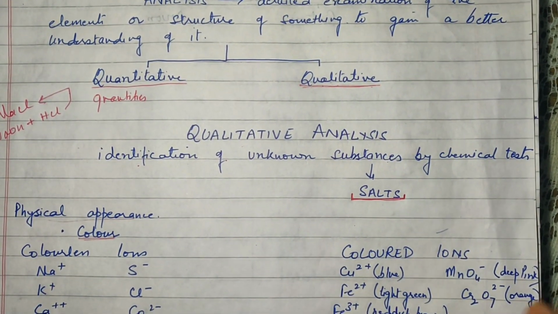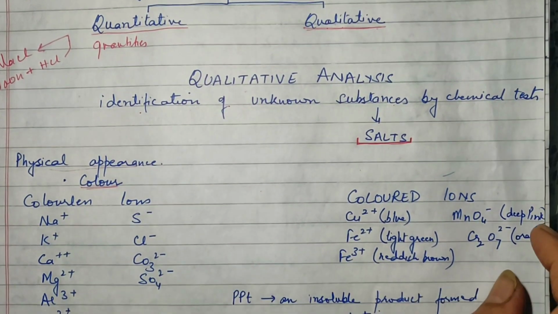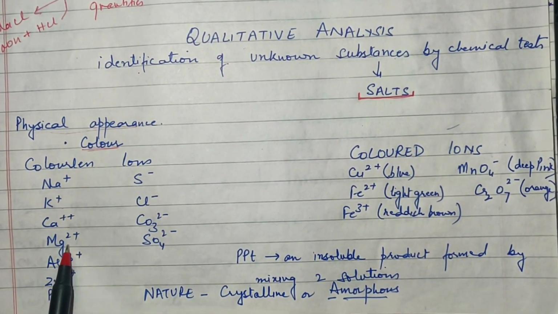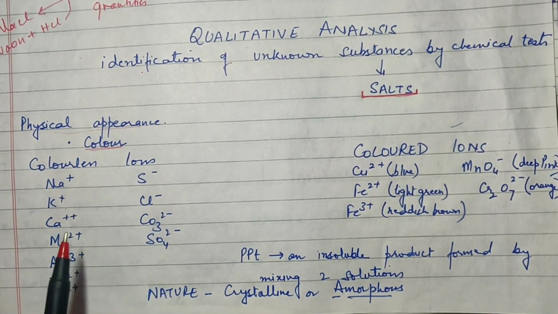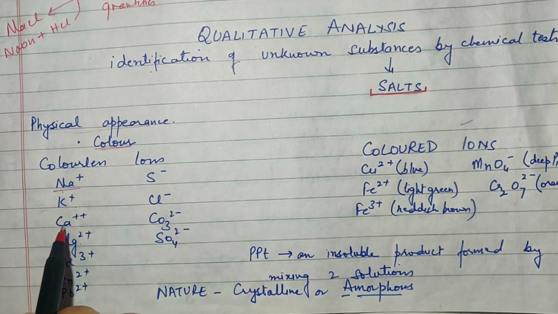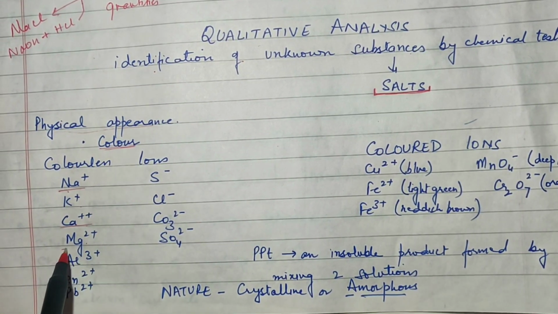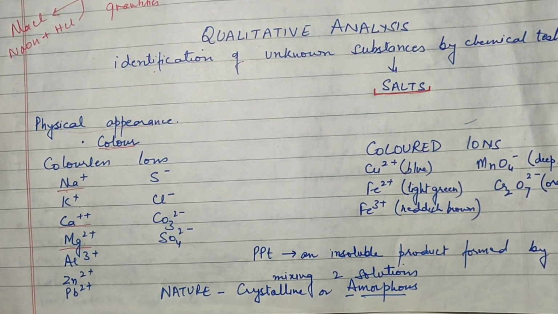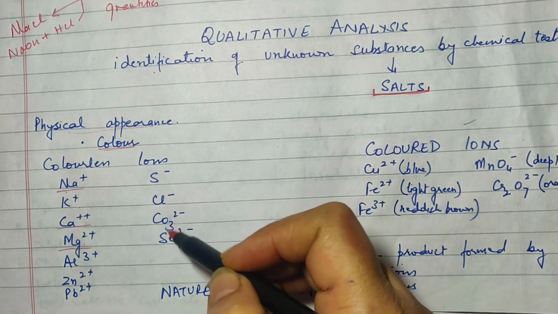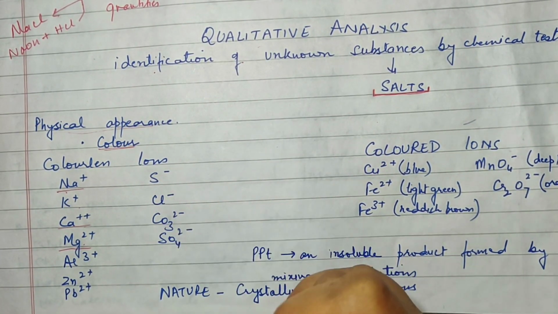Now, I will tell you there are a few salts which have colorless ions like sodium ions, potassium ions, calcium ions, magnesium ions. Now, what does this mean? It means all salts of sodium will be colorless, all salts of calcium will be colorless, all salts of magnesium will be colorless, etc. Similarly, sulfide ions, chloride ions, carbonate and sulfate ions are also colorless ions.